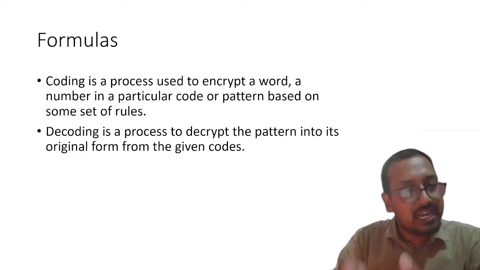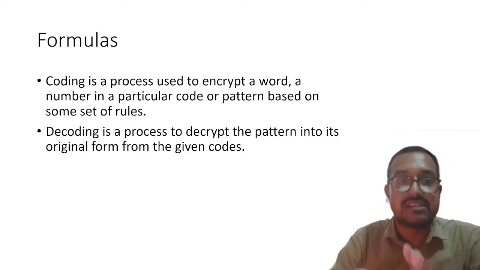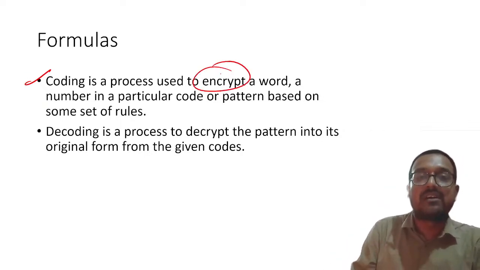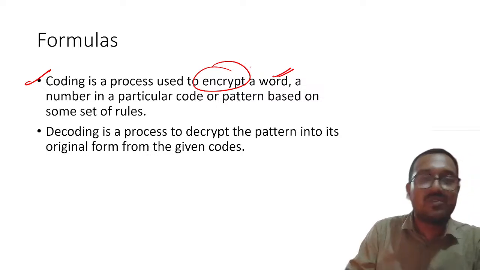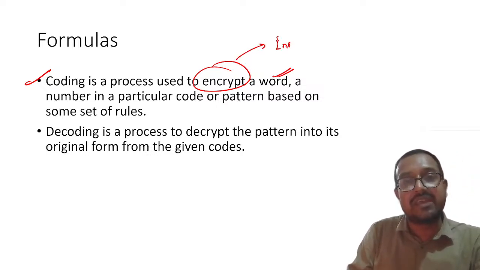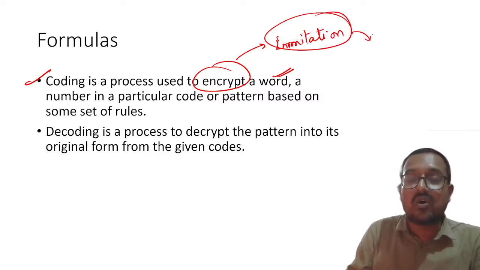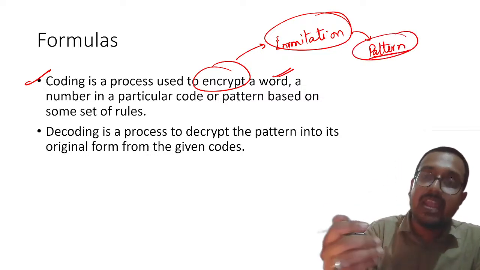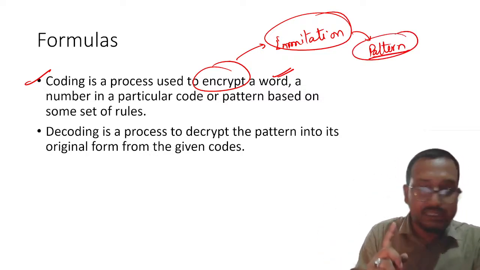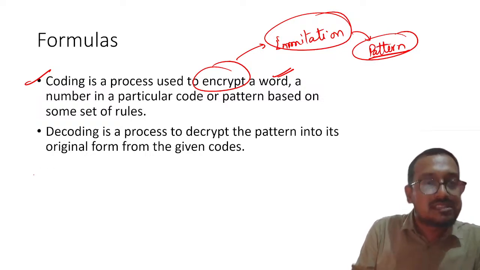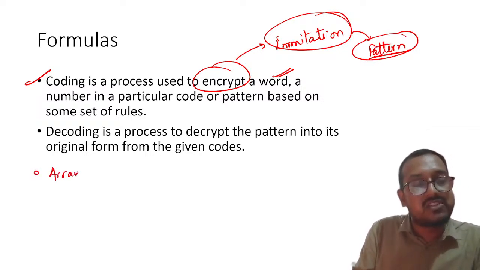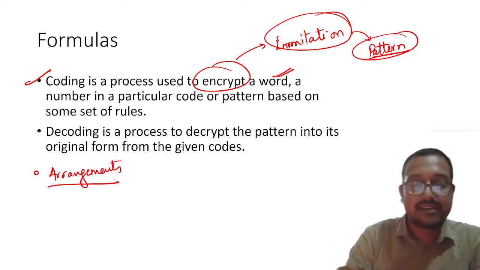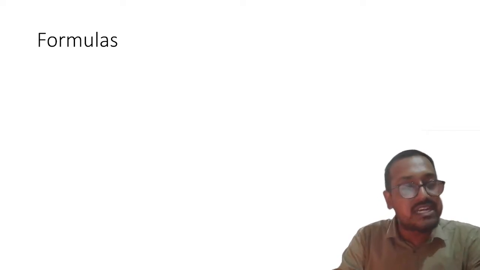Now, my dear students, let me tell what coding, decoding and arrangement means. Coding will mean basically to encrypt a word. Obviously, I hope all of you might have seen the Imitation Game, right? So my dear students, please remember there must always be a pattern in which encryption happens. You have to try to understand that pattern and decode it to get your answer. Is it clear? The third part of this is arrangement. So you have to study arrangements and then predict what will come next. Understood? So these all are aptitude related things.